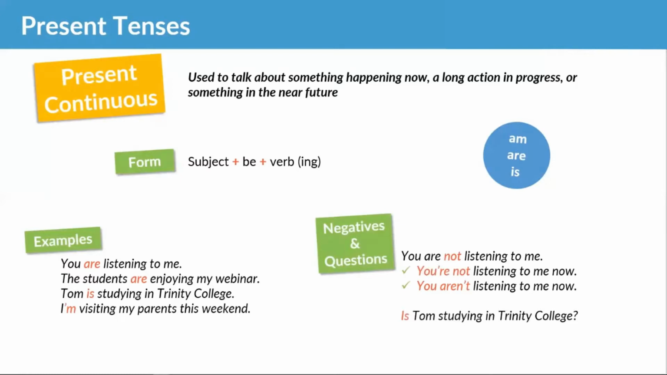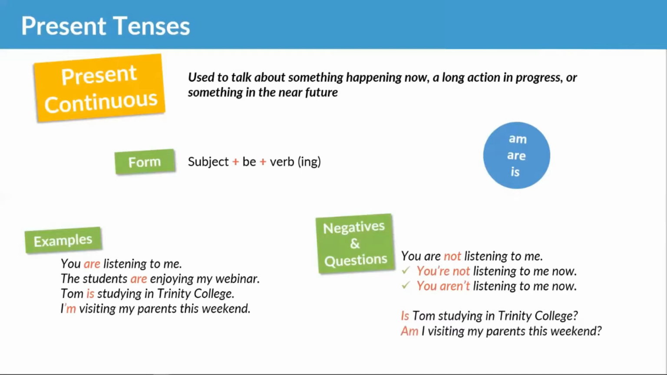Now, what about a question? Is Tom studying in Trinity College? So we start with the auxiliary verb to be. Is Tom studying in Trinity College? Am I visiting my parents this weekend? Okay, am I visiting my parents this weekend? Again, auxiliary at the start for a question.